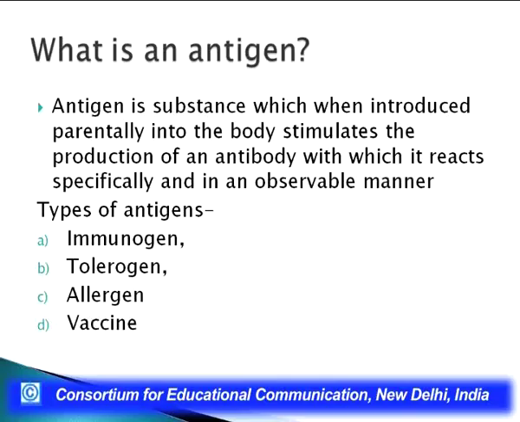Now, we can describe antigens as immunogens also, as tolerogens, as allergens, and as vaccines. All these are actually various different types of antigens we encounter. Of course, there is a marked difference between each type of antigen. If we call it an immunogen, there is a different property which it has, that is why we call it an immunogen. If we call it a tolerogen, it has a specific property.